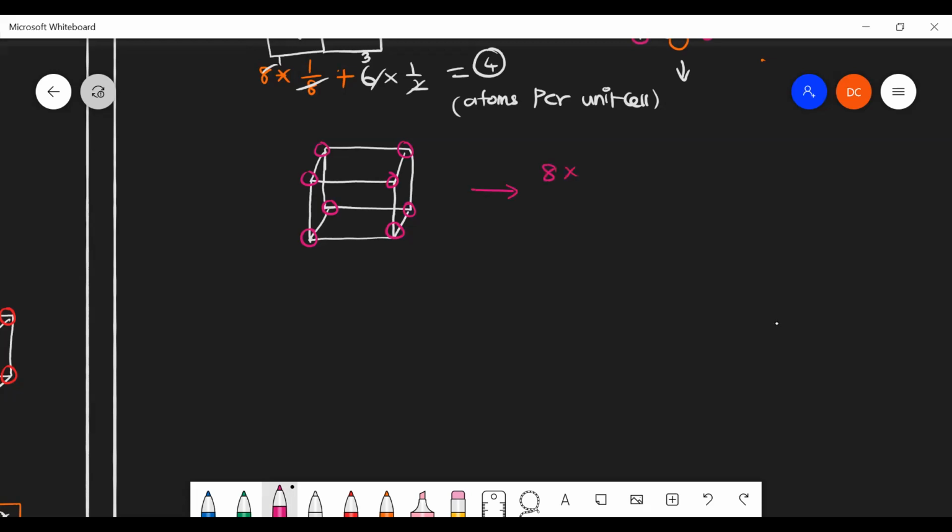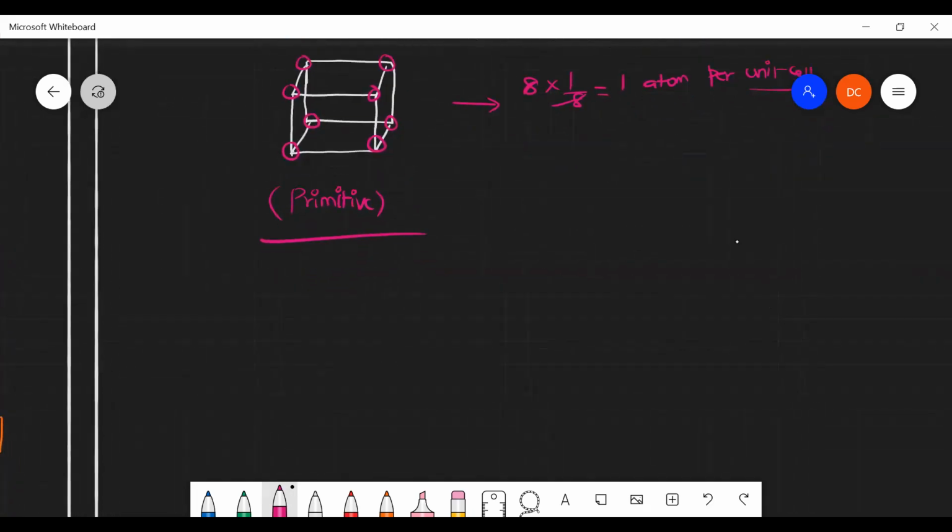Very nice. 8 into 1/8, so totally 1 atom per unit cell. Only atoms located in the corners are called a primitive unit cell, or simple unit cell. So here the number of atoms per unit cell is 1.